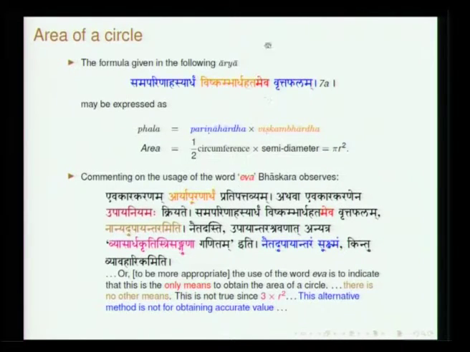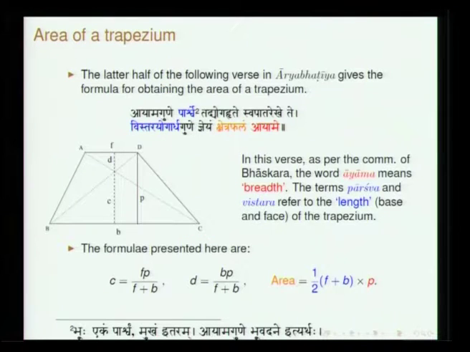So, through this eva, Aryabhata has given a certain guideline that this is the way to obtain the exact area. Naitadupayantaram sukshmam kintu vyavaharikam. The other upayas have to be understood as vyavaharika, meaning for certain transactional purposes where you do not require that kind of accuracy. So, next we move on to the area of a trapezium.